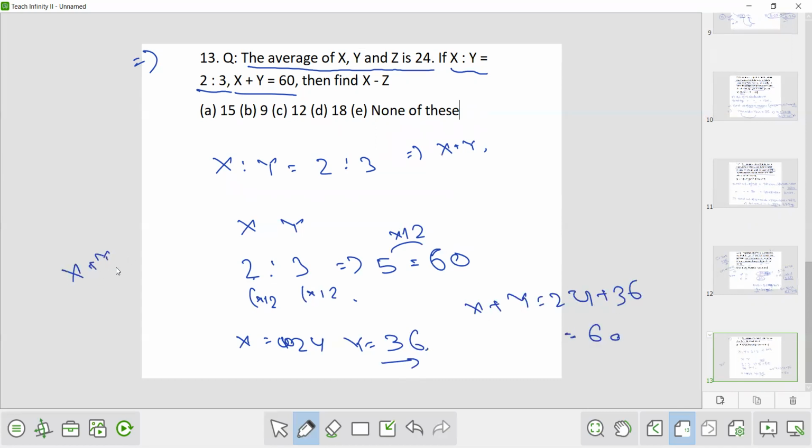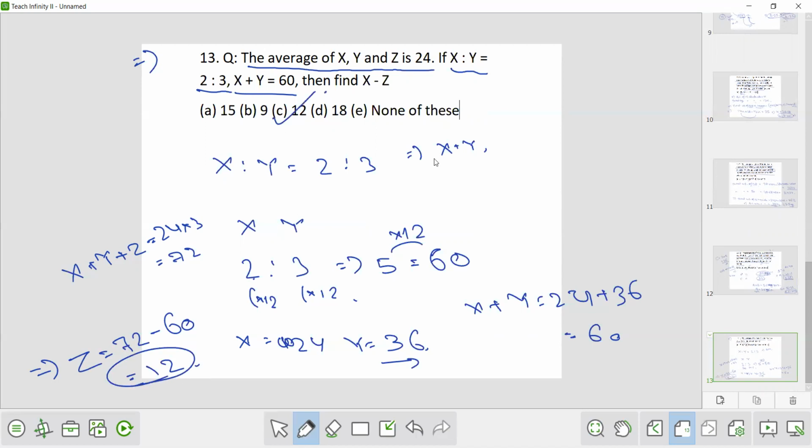And x plus y plus z is 24 into 3, that is 72. So from here we can find the value of z. Z is how much? 72 minus 60, that is 12. So option C is the correct option.